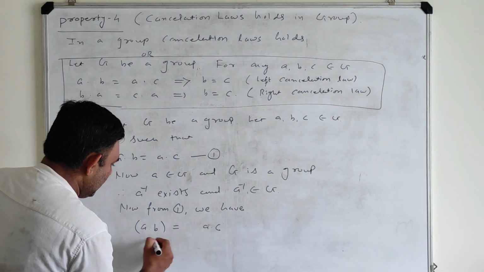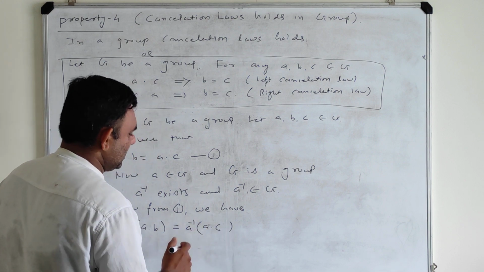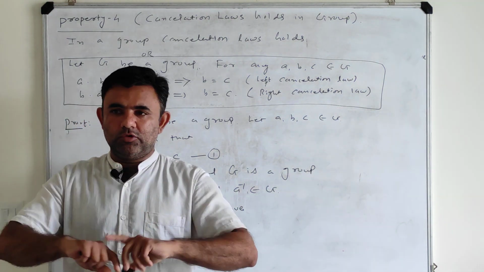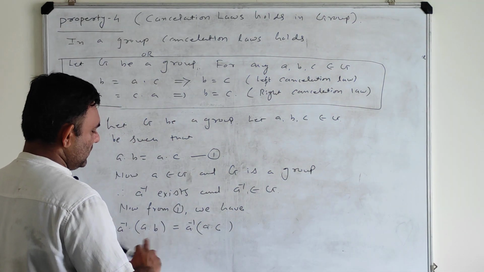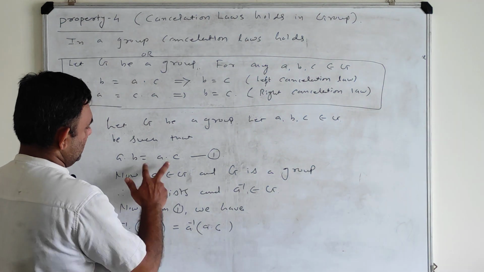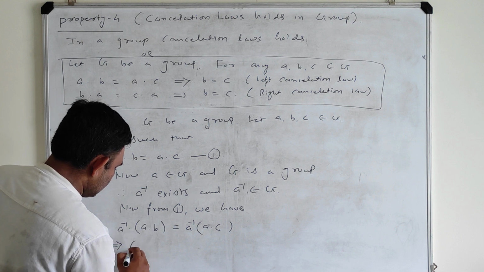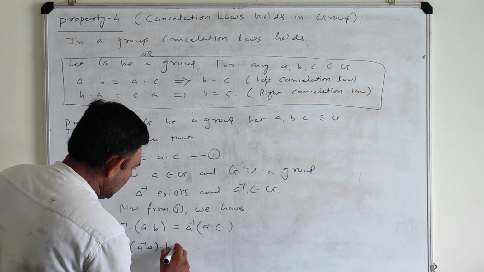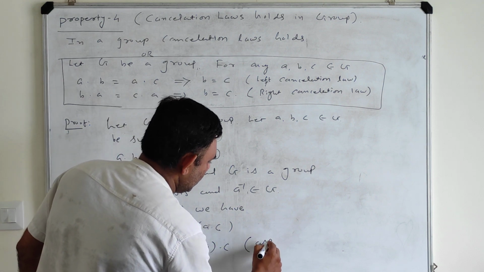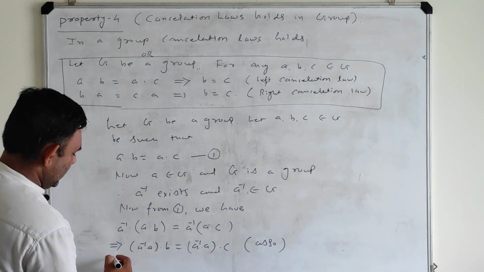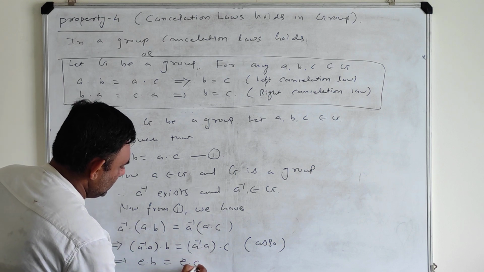So you multiply A inverse on both sides, and that we can always do in mathematics. You can do the same thing on both sides. So I am just multiplying A inverse on the left side of equation 1. So now it gives me A inverse dot A dot B is equal to A inverse dot A dot C. I am just using the associativity. So it gives me identity into B is equal to identity into C.